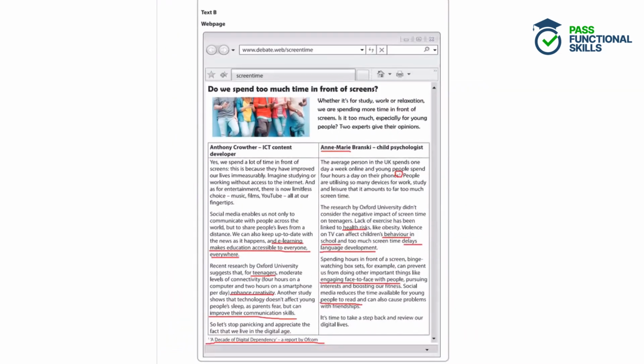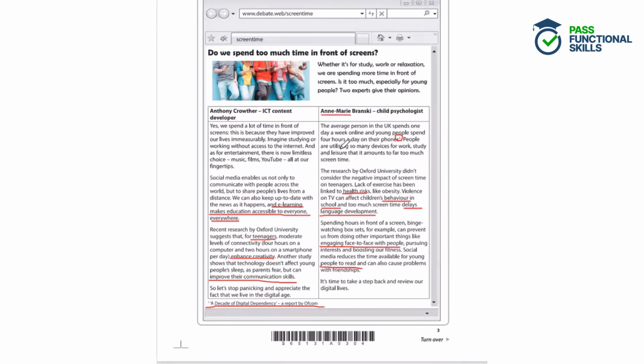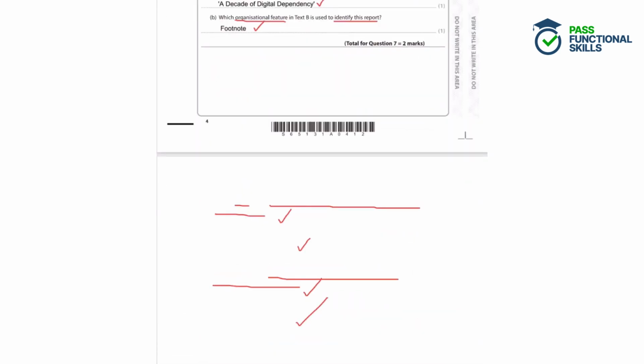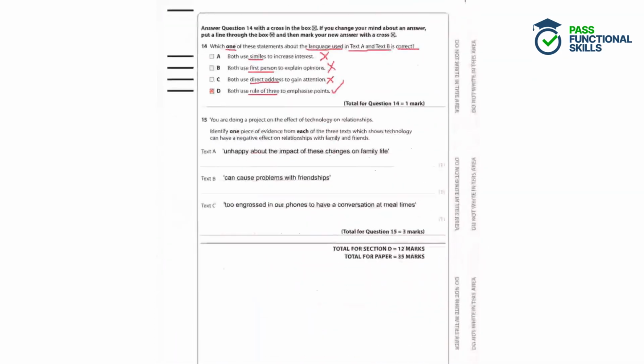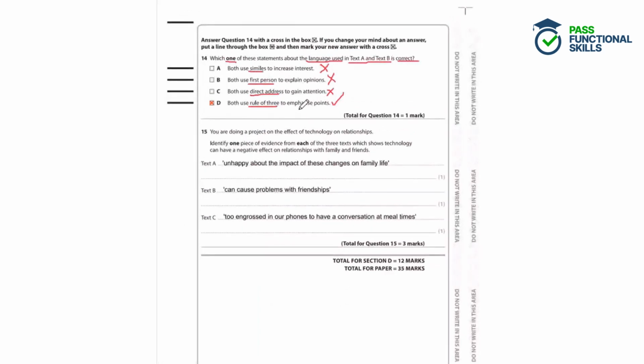And in text B, we have music, films and YouTube. So a list of 3 things in a row. And they have been used in order to emphasise the points that they are making.